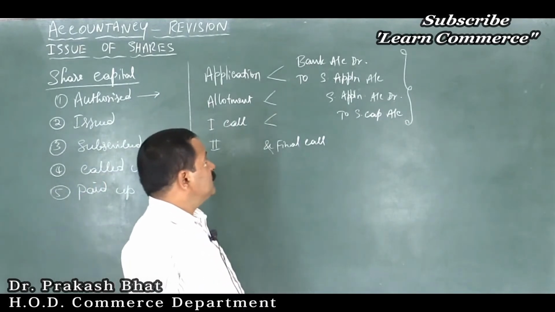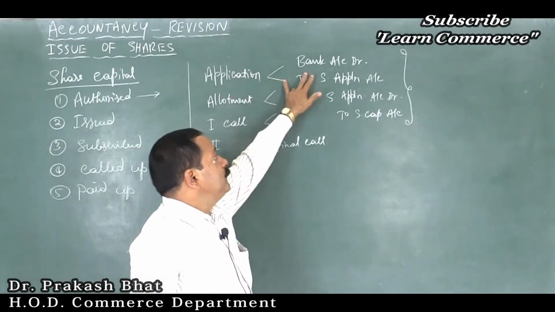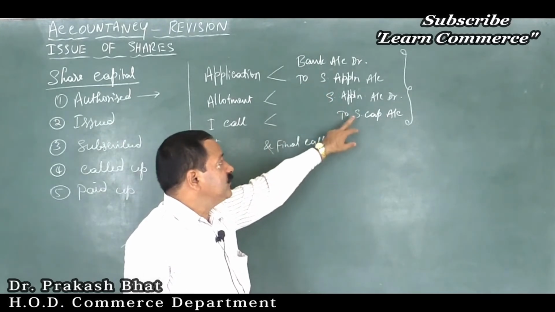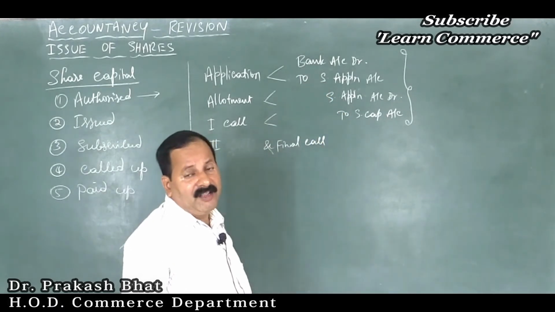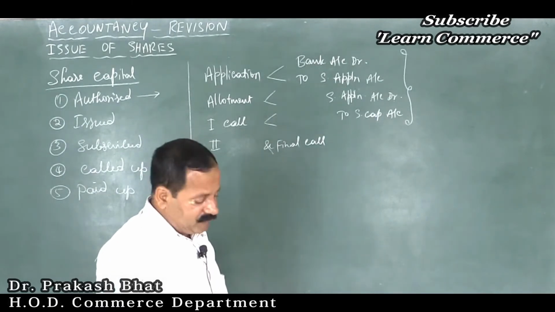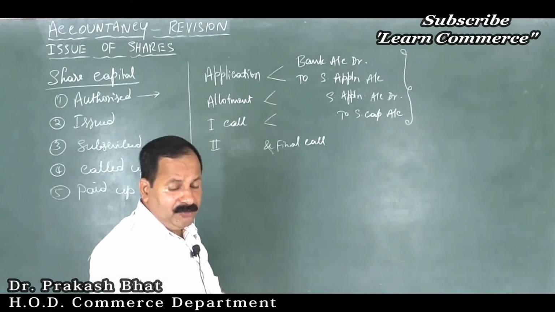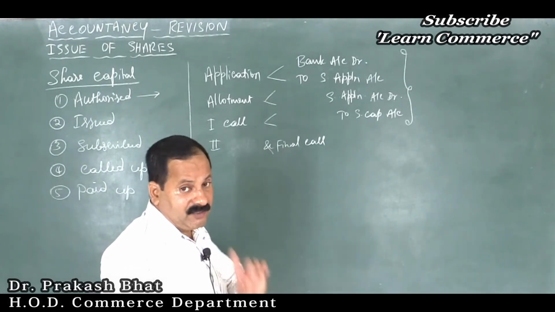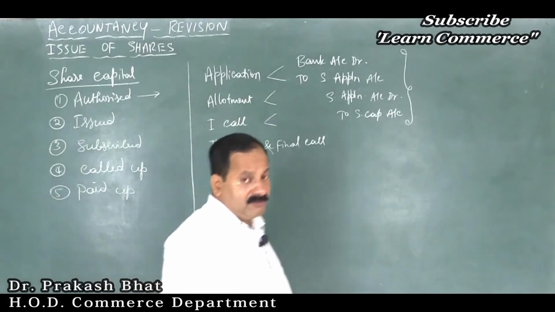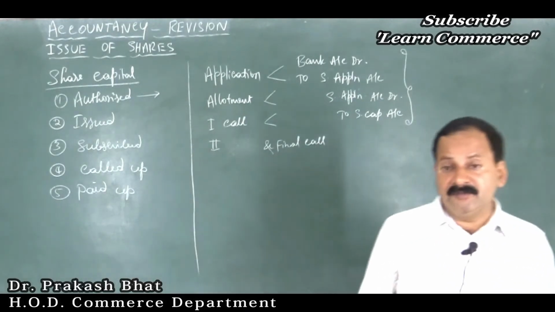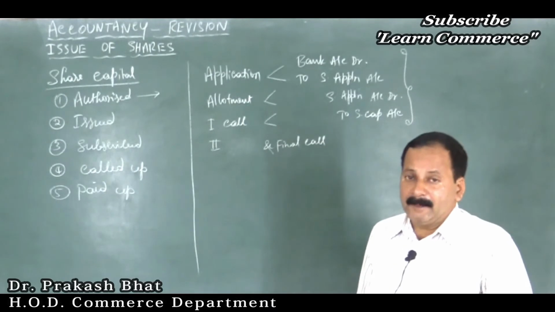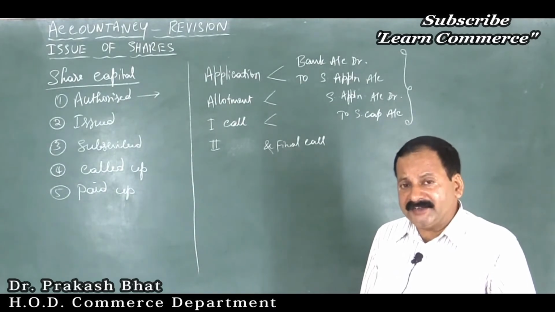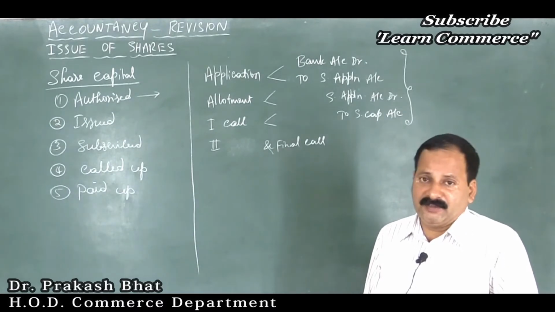So during the first stage, the application stage, you will receive money first against share application, and you will transfer that application money received to share capital account. So bank account debtor to share application account, share application account debtor to share capital account. The money cannot be utilized by the company because there is a norm, a rule, that the company must receive minimum subscription. What is minimum subscription?